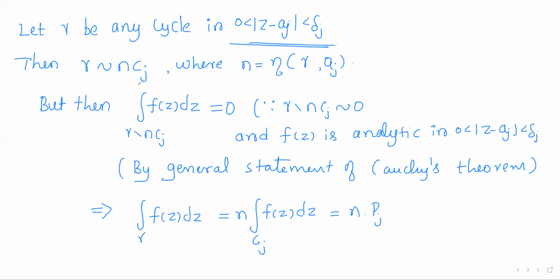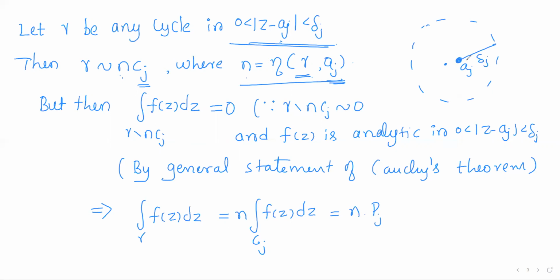Then there exists an integer n such that gamma is homologous to n times Cj, where n is actually the index of the center of this annulus with respect to gamma.